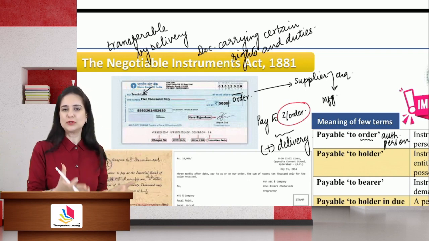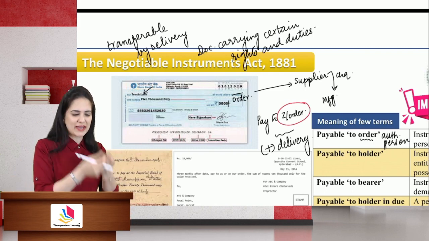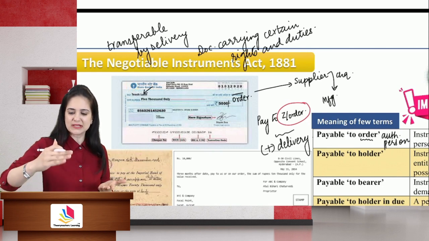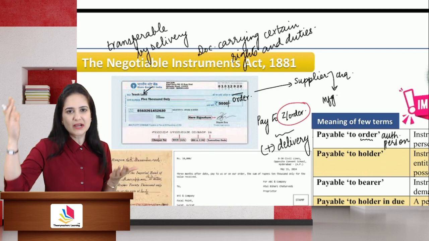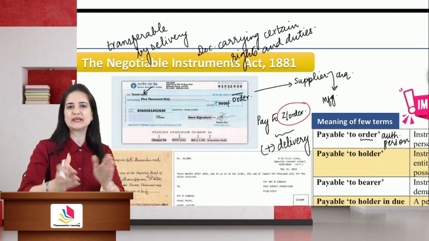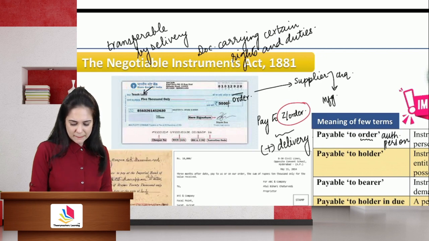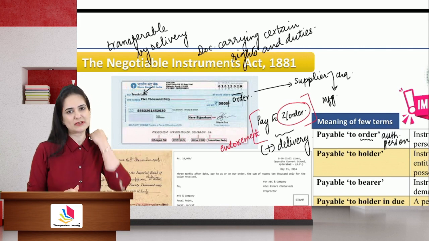You can also use that check to make payment. So just like cash, you are using a check to make payment, and that person can use the check to make payment further. This negotiation can continue till the maturity of check. So what you have done by writing his name is endorsement. But mere endorsement will not be sufficient.